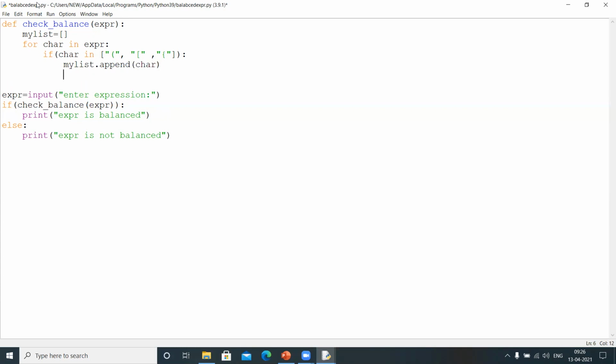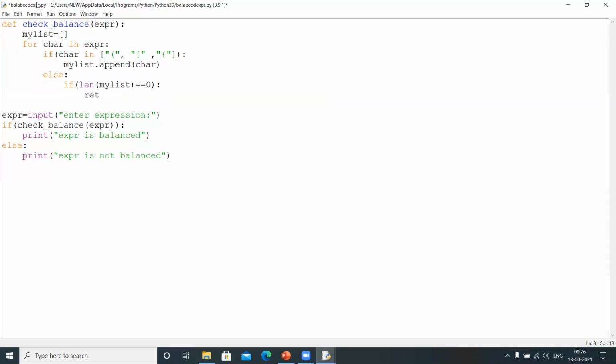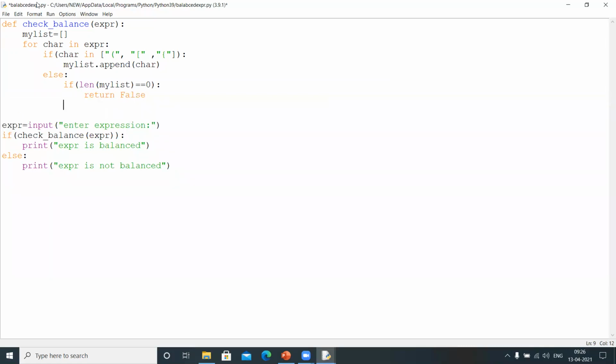And the next thing we need to do, else case means what? We got a closing character, right? Now observe, if the length of my list equals 0, why? Because you need to check this. If I got a closing character and my list is empty and I can't pop anything, in that case what I need to do is return false.